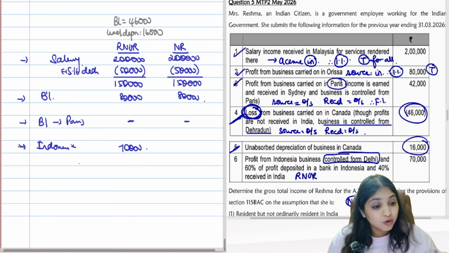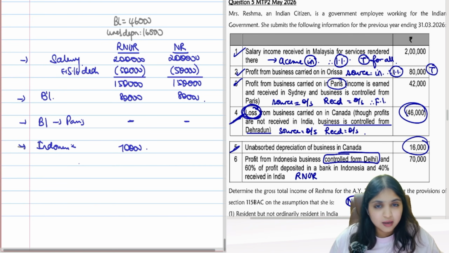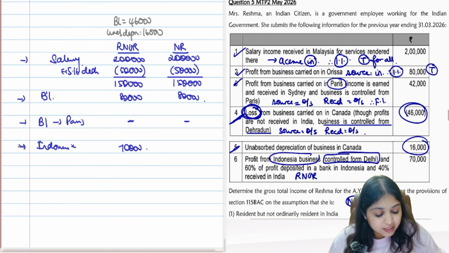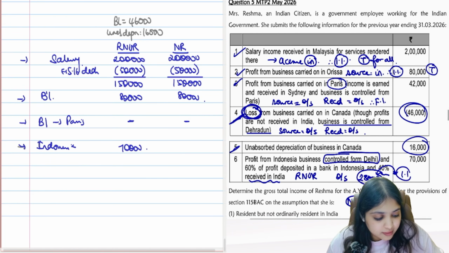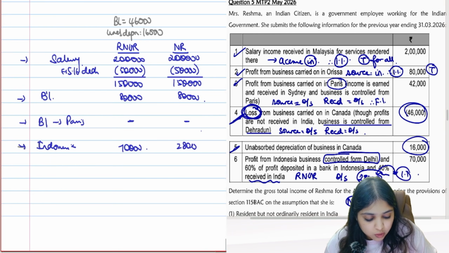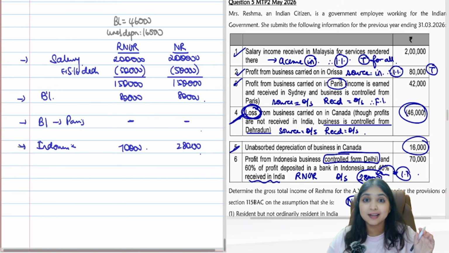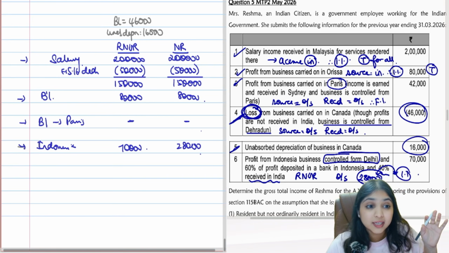Okay. What about NR? NR, only Indian income you will consider. This income, if you see, it is from Indonesia business. So the source is outside India. 40% is received in India. So 40% will become 28,000. That alone is received in India. That alone will become Indian income. So 28,000 alone you will take for non-resident. Right guys? For non-resident we consider only Indian income.